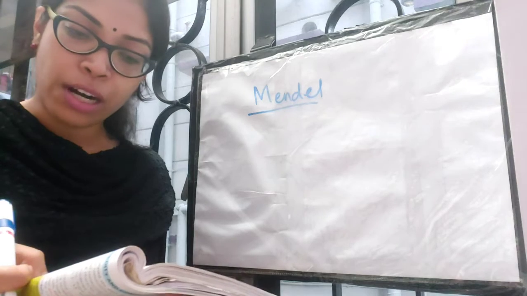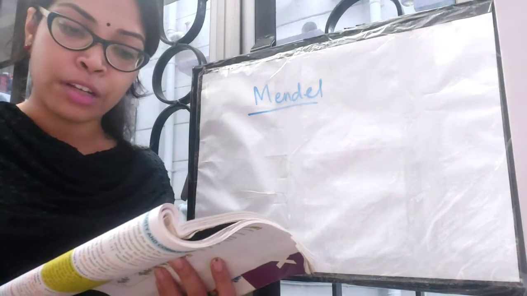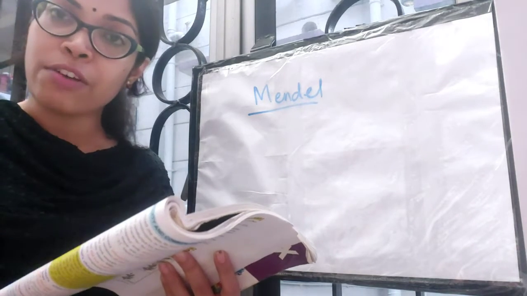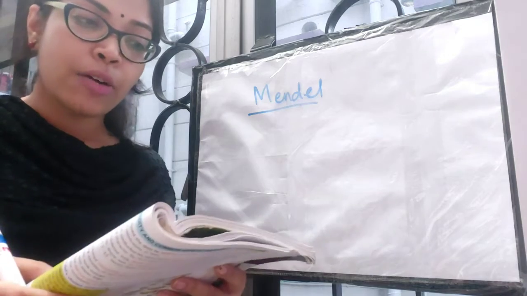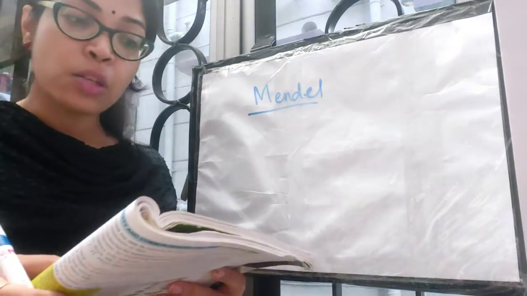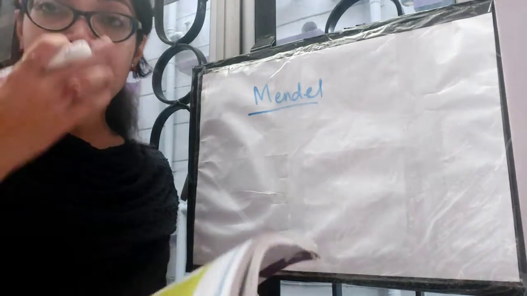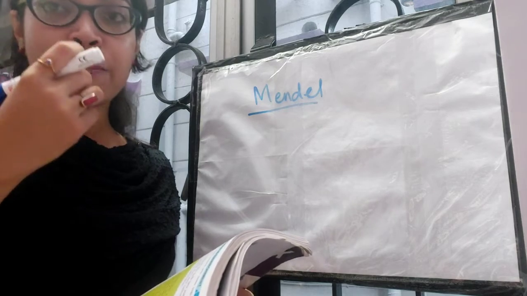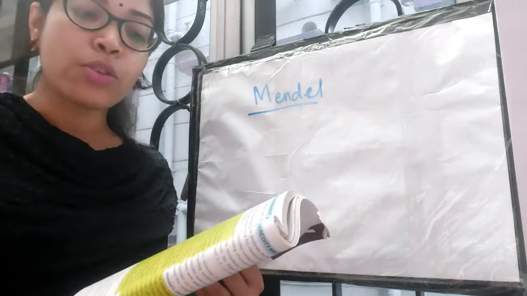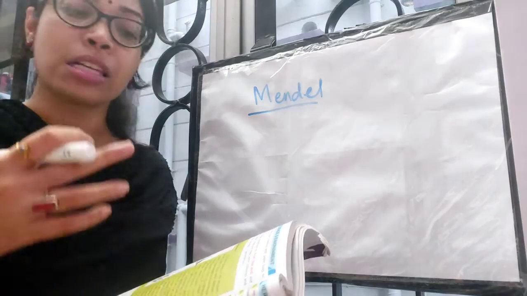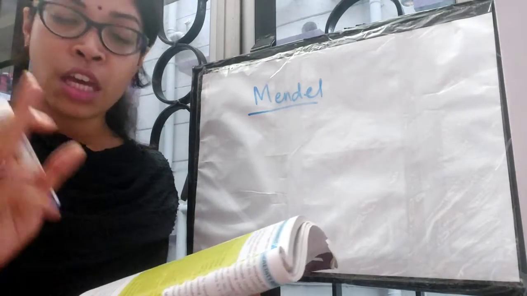Self-fertilization produces pure line. So these points you can skip, but from 1 to 7 you have to read why. These are the reasons why Mendel selected the pea plant, why not any other plant. So these are the important reasons. 1 to 7 you will read.